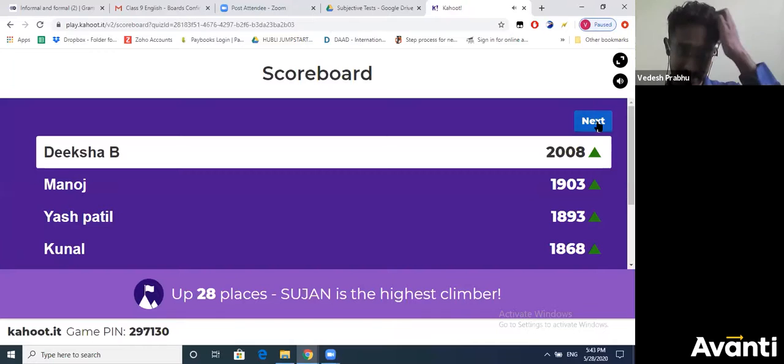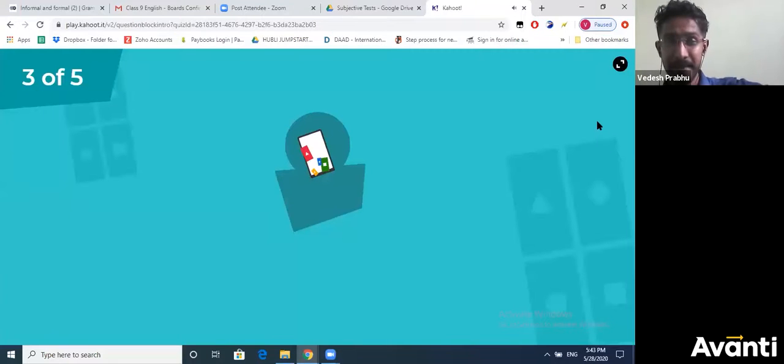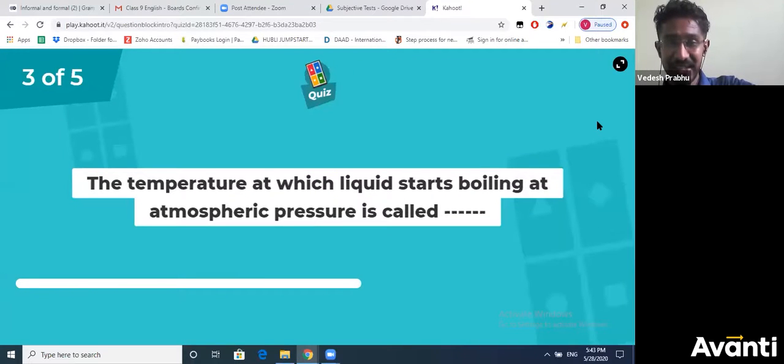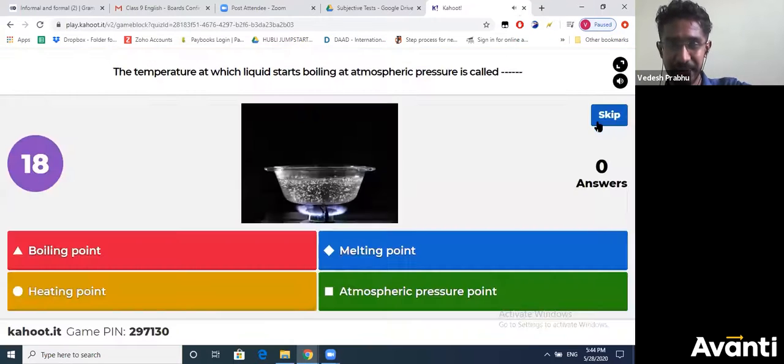So very nice. Question number 3: the temperature at which liquid starts boiling at the atmospheric pressure is called dash. Okay, look at the figure. You have a wonderful clue in terms of the picture. Okay, last 5 seconds.